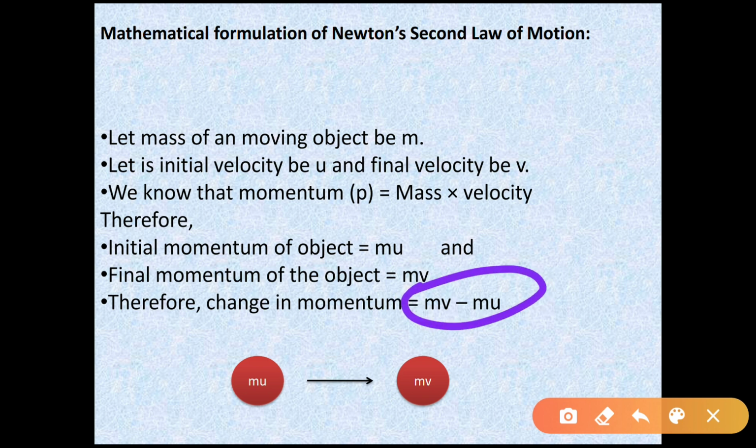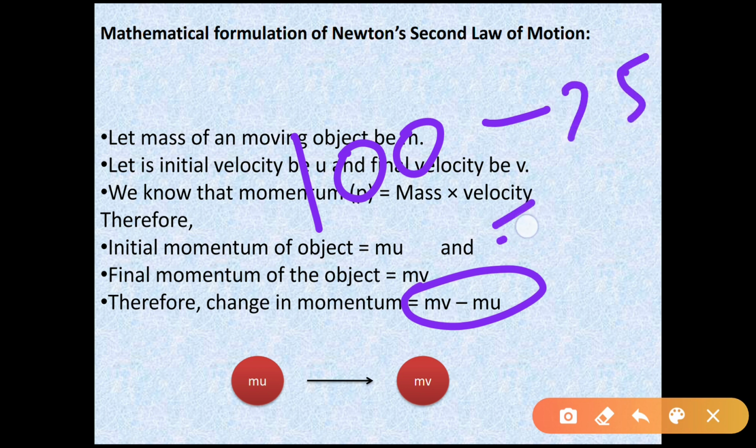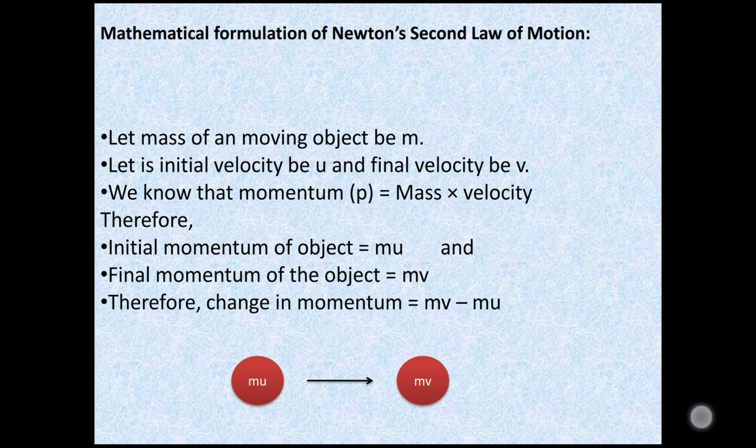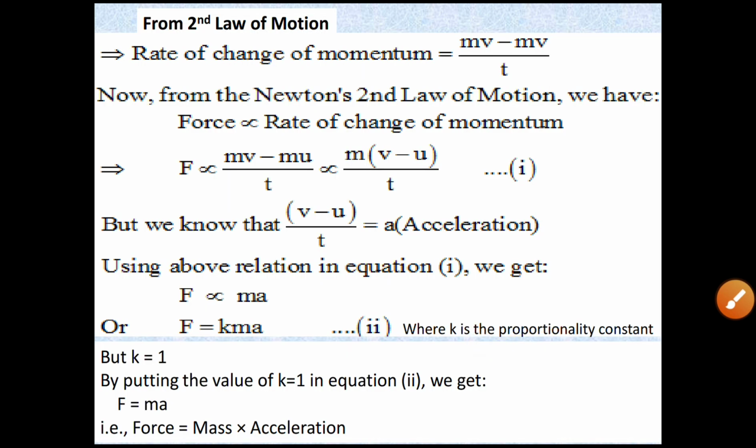In the first case I gave you as an example, the final momentum was 100 and the initial momentum was 25. So what change did we obtain? It is 75 kg meter per second. Now from the statement of the second law, we have seen that the rate of change of momentum means change in momentum per unit time.